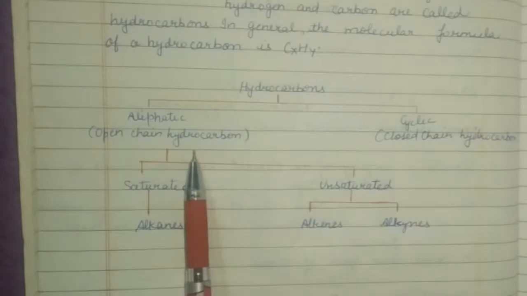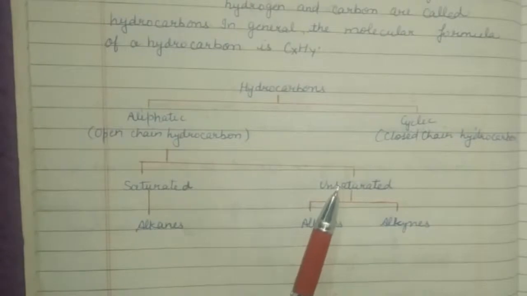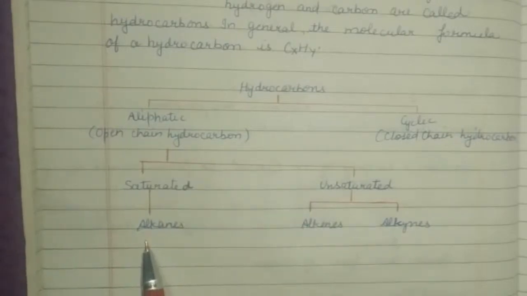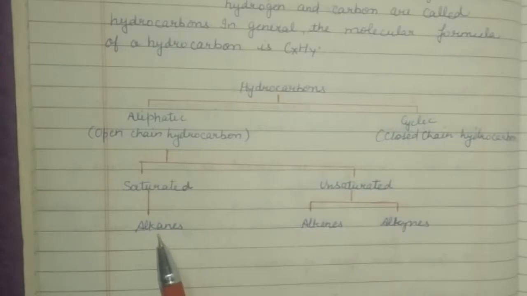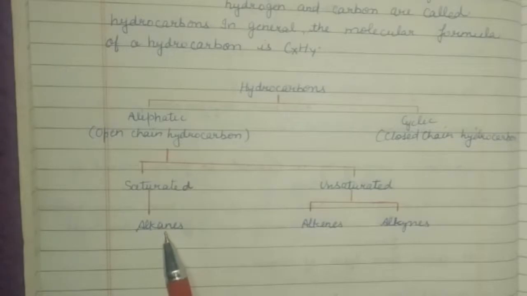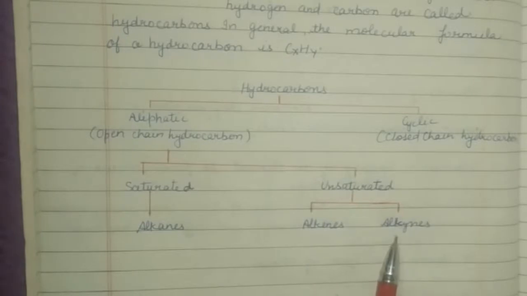Aliphatic hydrocarbons are classified into two types, saturated and unsaturated. Saturated are called alkanes and unsaturated are again divided into two parts, alkenes and alkynes. In alkanes, carbon-carbon atoms are linked with each other by a single bond. In alkenes, carbon-carbon atoms are combined with each other by a double bond, and in alkynes, carbon-carbon atoms are joined by a triple bond.